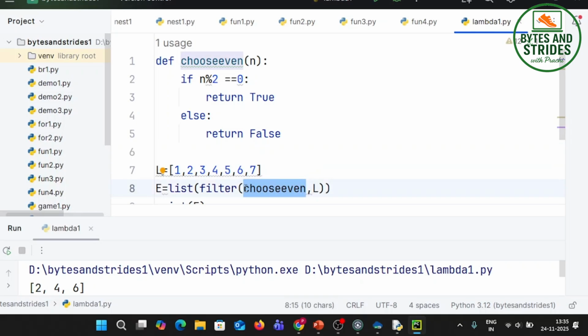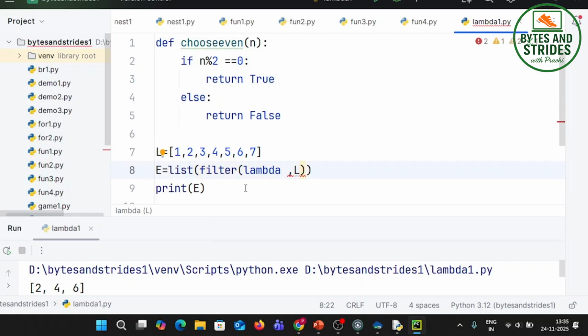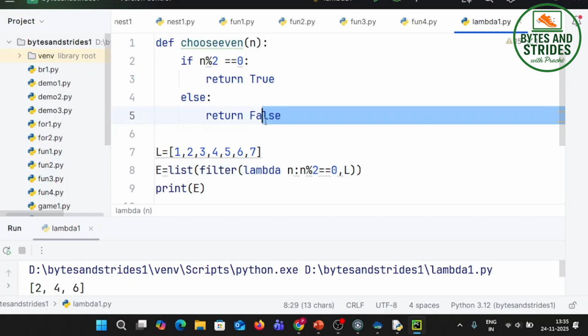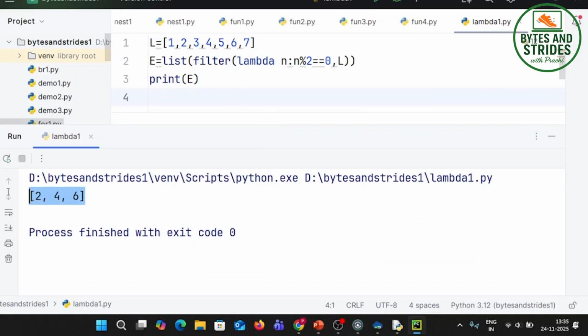So I remove this choose even and I say okay, there is going to be a lambda function which is going to take a number, and then it's going to say n mod 2 is 0. Only then this lambda function is going to return a true. So I don't need this whole function, and you can see I have saved a lot of code size, and here lambda function has worked wonderfully by giving the same output. So instead of writing a whole big function using def, I have just replaced it with a lambda function.